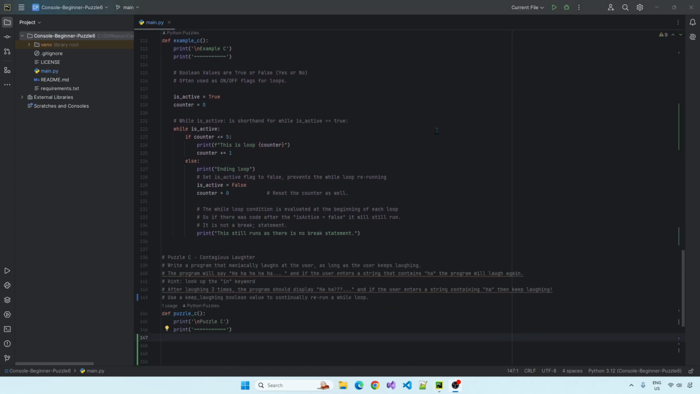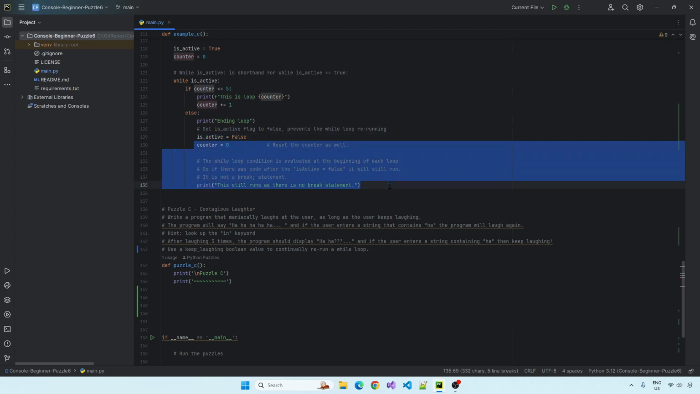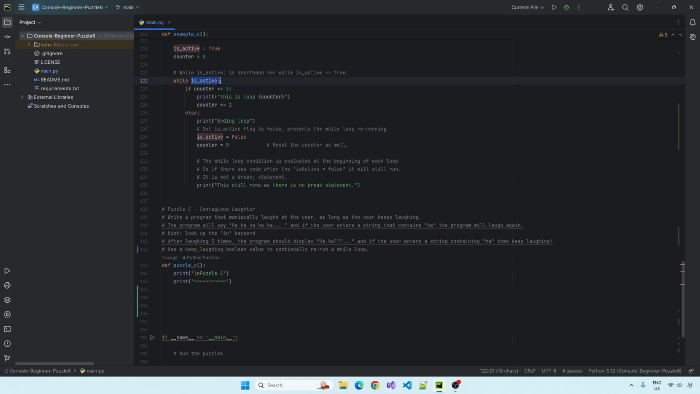Okay, puzzle C. Example C, we're just using a Boolean flag and a counter, and the Boolean flag is kind of toggling the while loop on and off. We are using the Boolean flag here to decide whether the while loop's going to run. But obviously it doesn't stop there, it continues. This only gets evaluated at the very start of each loop. So we set it false here, next time it will stop.